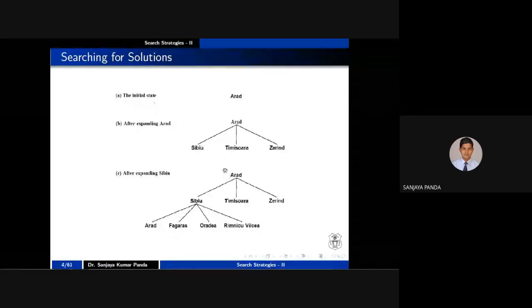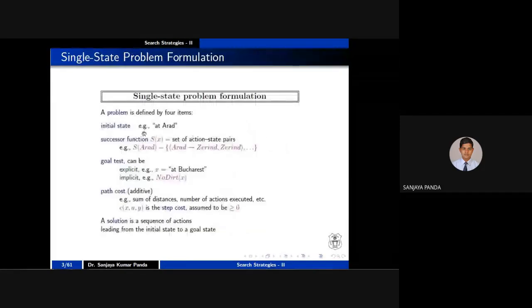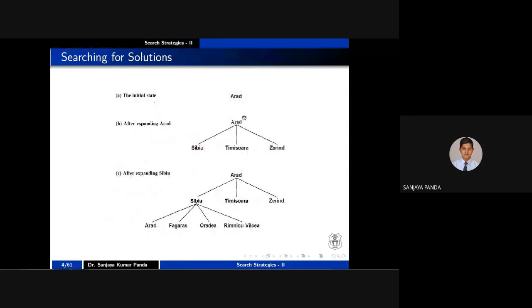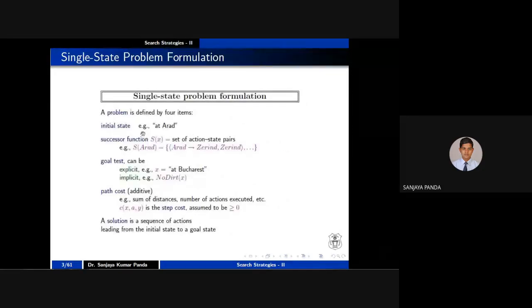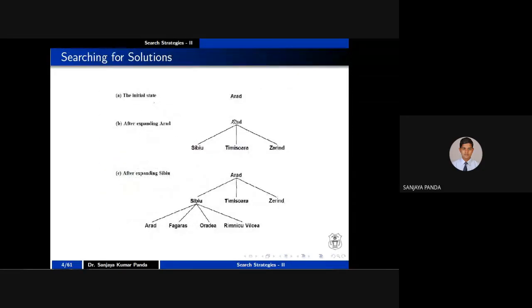So the idea is to define the problem. First, we have the initial state. The initial state is our A. Second is our successor function, by which you can move from one city to another city. Third one is our goal test. For the goal test we have picked B, right? Till now we have not reached B in this diagram. Fourth one is your path cost.